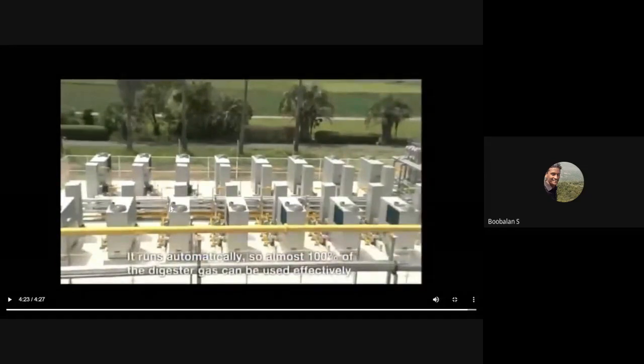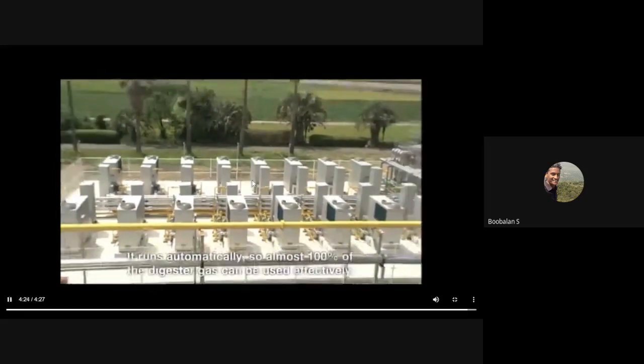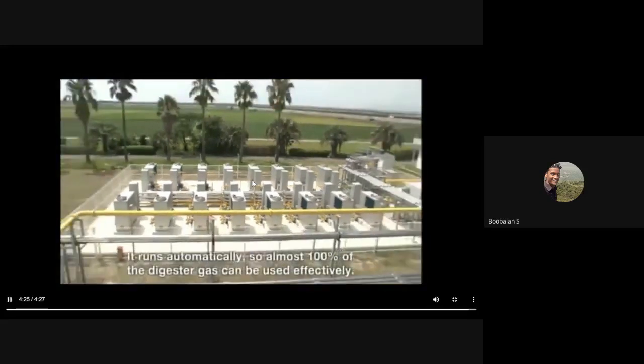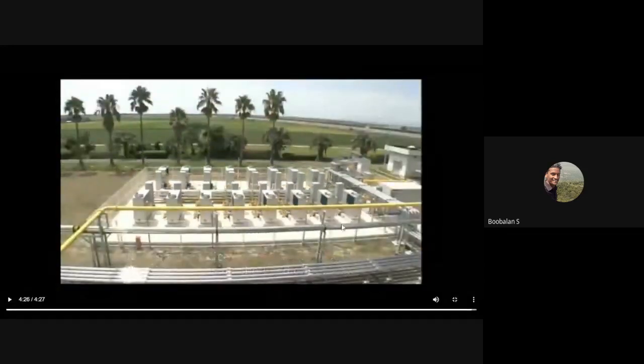Here you can see many individual CHPs grouped together in an industry. Every exhaust you can see, right? Individual exhaust for each, right? So you can see many CHPs. This is called my yellow line. It indicates that my hot water is coming, right? And this is my water line. So you can see hot pipelines, many things, right? And my white line also tells that the steam is going, right?